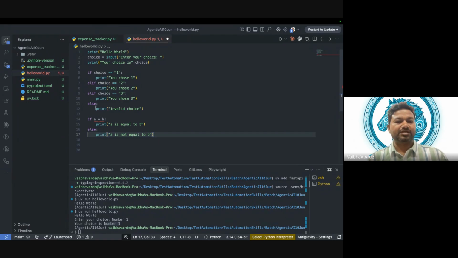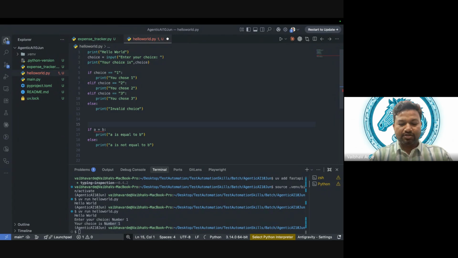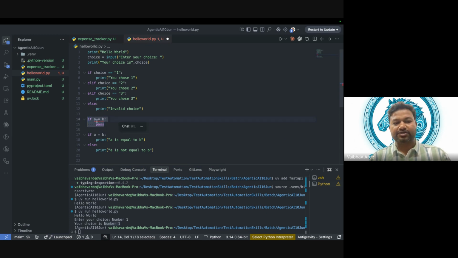So in Python we have if. If true, if A equal to B, then pass. Fine, so this is one condition.